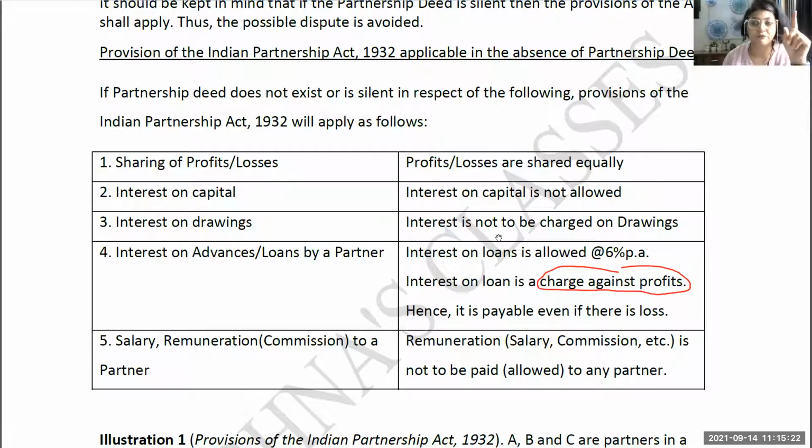First of all, the profit sharing ratio is going to be equal. Next is no interest on capital. Third is no interest on drawings will be charged. Fourth is interest on loan will be provided to the partner at the rate of 6% per annum, and no salary, remuneration or commission. Means nothing additional will be given apart from the profit to a partner. Okay. I hope this is clear to all of you.